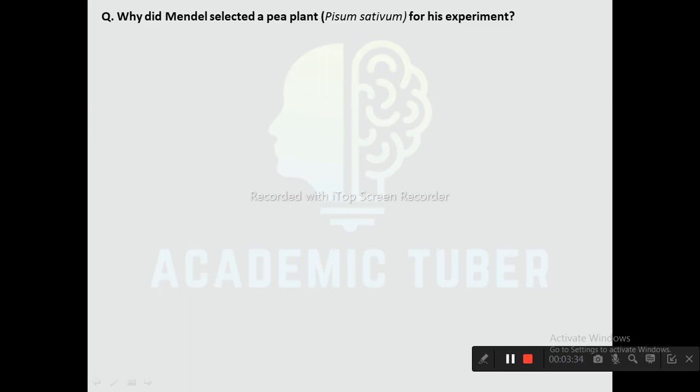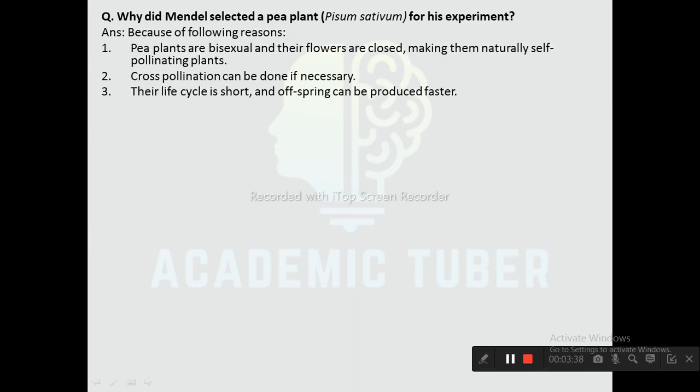Why did Mendel select a pea plant, Pisum sativum, for his experiment? Mendel chose pea plant for his experiment because of the following reasons. First one, pea plants are bisexual and their flowers are closed, making them naturally self-pollinating plants. Next one, cross-pollination can be done if necessary.